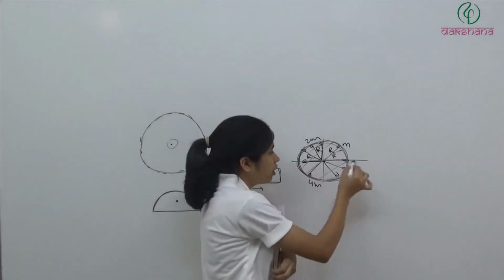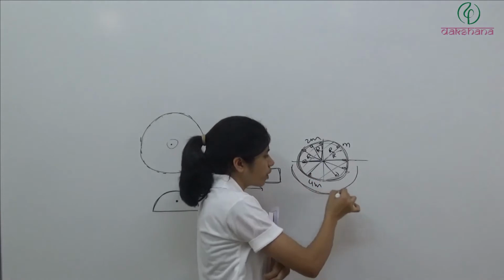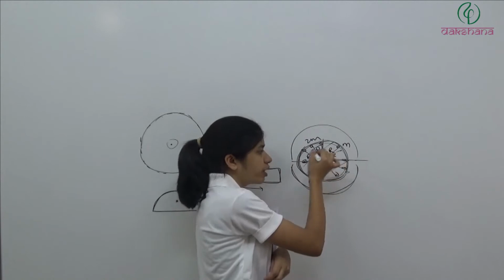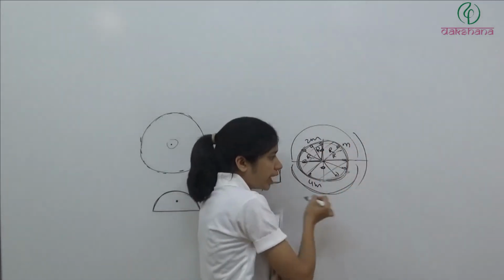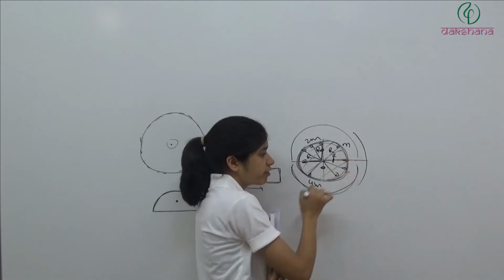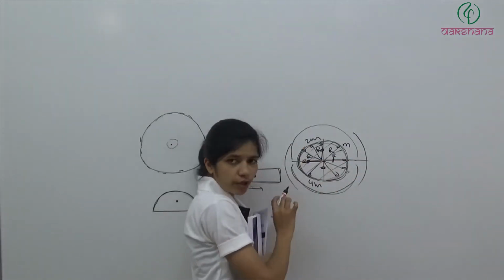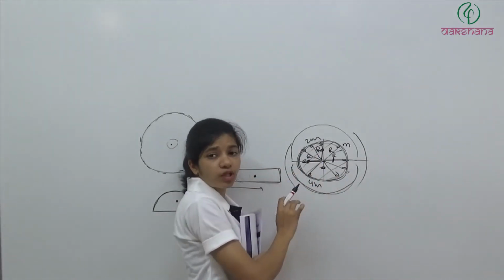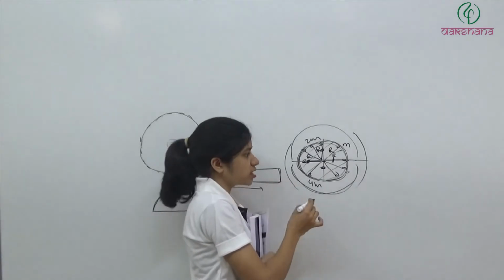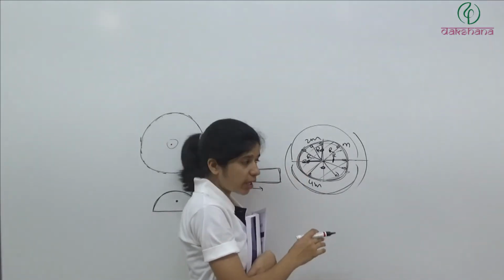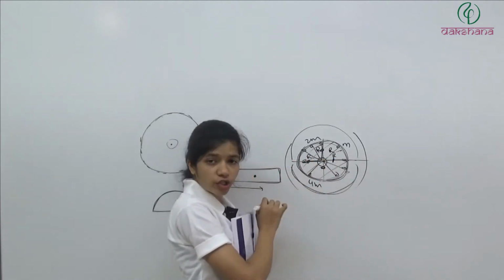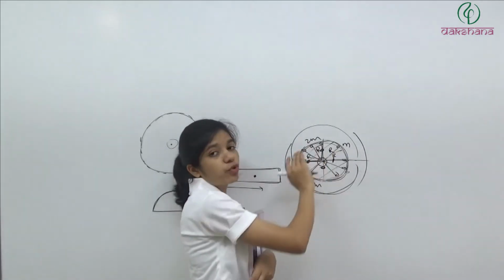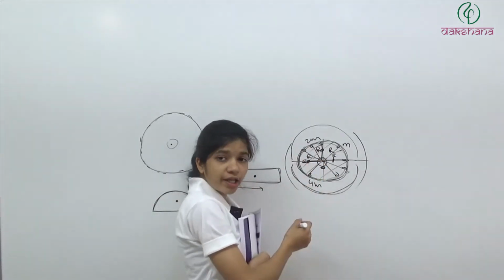ठीक है? If we have more mass in this region, then y coordinate will be in this region. If we have more mass in the positive x, then x coordinate will be somewhere here. If we have it here, then it will be somewhere here. So definitely whatever be the distribution, the center of mass is going to lie inside the circle. This is the first case. Now if we have all the masses same, then where will the center of mass lie? It will lie at the origin. If all the masses are same, then it has become a ring kind of distribution. Then the center of mass will lie at the center.